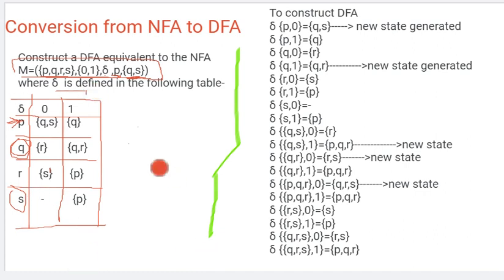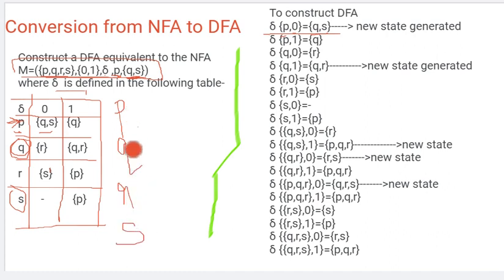Now the purpose is, with the help of this transition table we need to construct a DFA. We need to find the transition of every path and record them one by one. I have done this. Let's discuss. The first state is P. For P, with respect to 0 and 1, we need to find the transitions. This is the first one: the transition of P with respect to 0. To which state is it going? Q and S. Write it as it is: Q, S. As in the question, the states we have are P, Q, R, S.